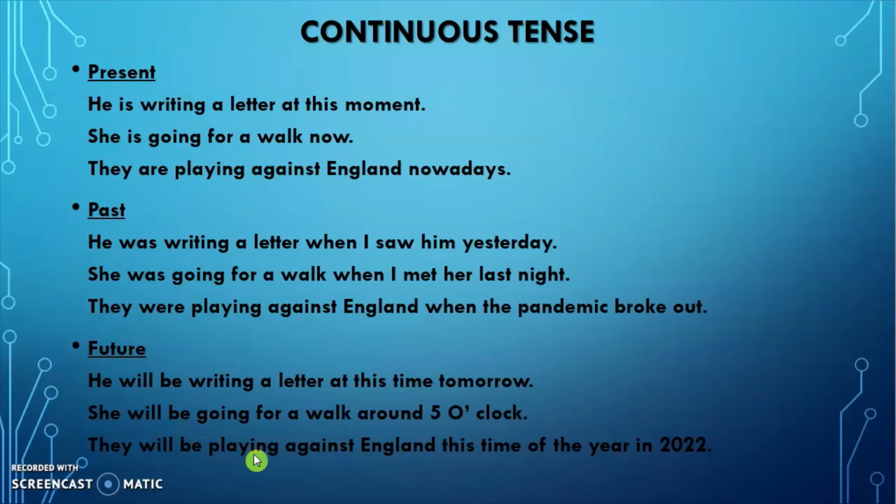So we are going to stop right now. And we have done two tenses, indefinite tense and continuous tense. And in the next video, we are going to continue with perfect tense and perfect continuous tense.